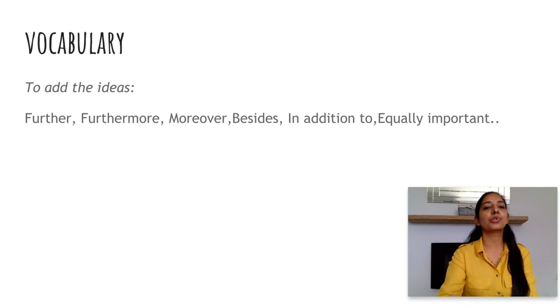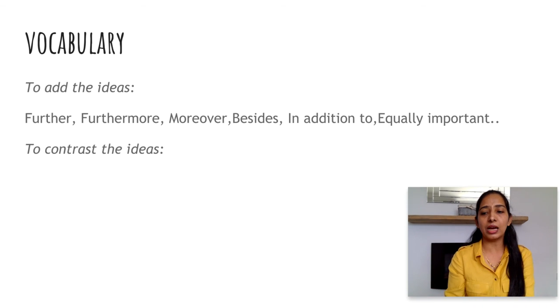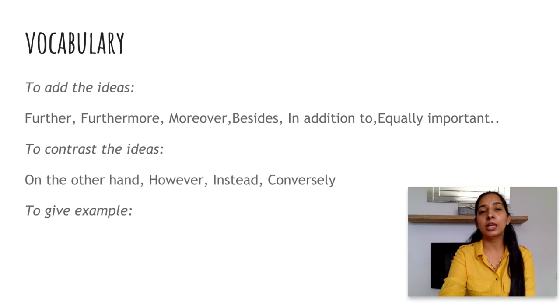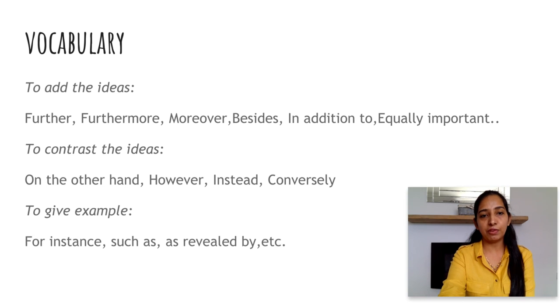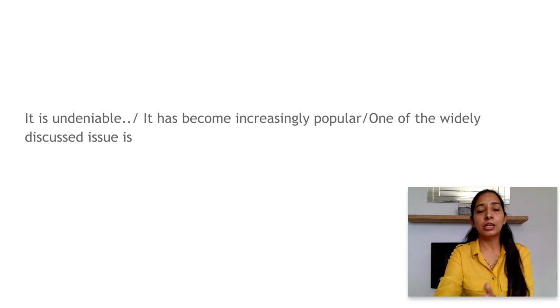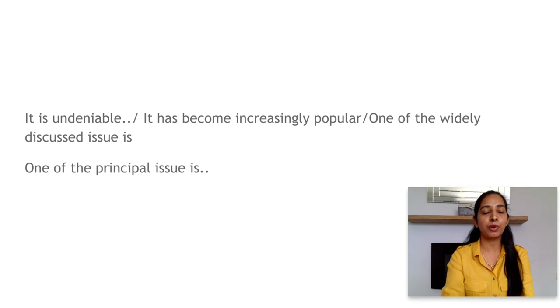To add the ideas, you should say further, furthermore, moreover, besides, in addition to, equally important is. Then to contrast the ideas, you can say on the other hand, however, instead, conversely. To state an example, you can say for example, such as, for instance, as revealed by, and so on. And you may start your introduction with it's undeniable, it has become increasingly popular, one of the widely discussed issues is. So these are the few opening phrases which you can use while writing down your paragraph.